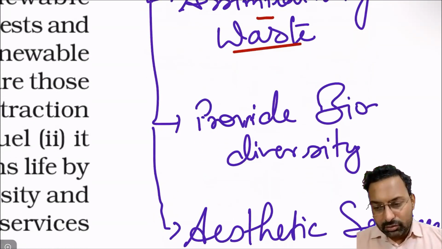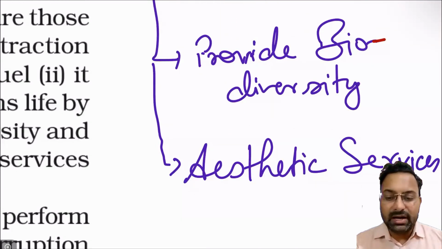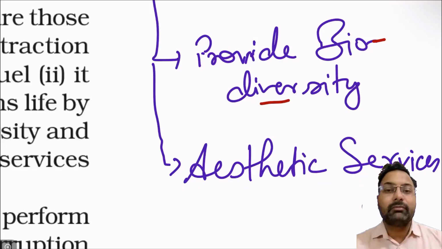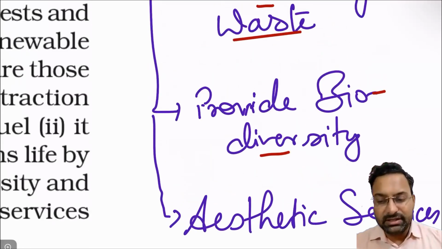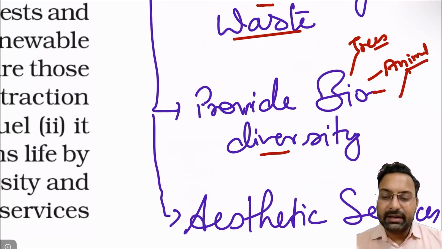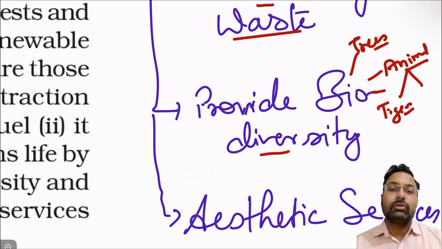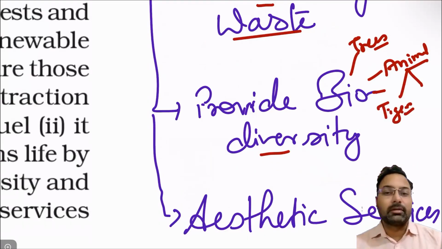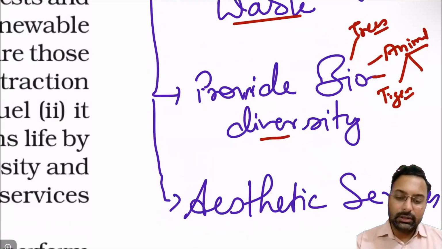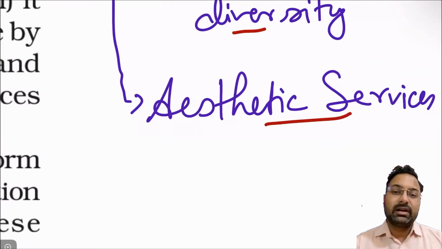Now provision of biodiversity is also one of the environment's important functions. It provides genetic and species level biodiversity. You will find different types of trees, different types of animals, and within those animals you will find different species. For example, one tiger species may be different from another. So the biodiversity is provided by the environment. Are you getting it?